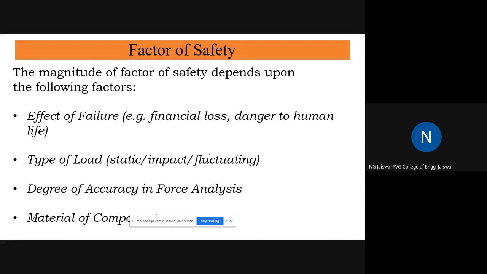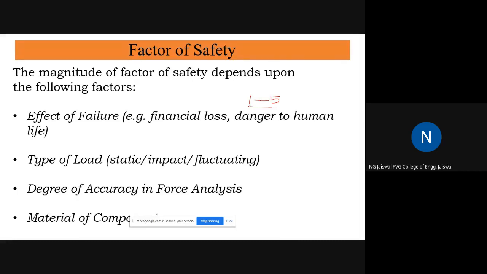How to select a factor of safety? That will be again a question. Many times if it is a numerical, you have to assume some factor of safety yourself. Generally, if you refer to many problems, you will come across that the factor of safety is in the range of 1 to 5 in most cases. Exceptions are there definitely, but in most cases the factor of safety is between 1 and 5. So much of a gap is there. 1 to 5 is a very large range. So how does it depend then?